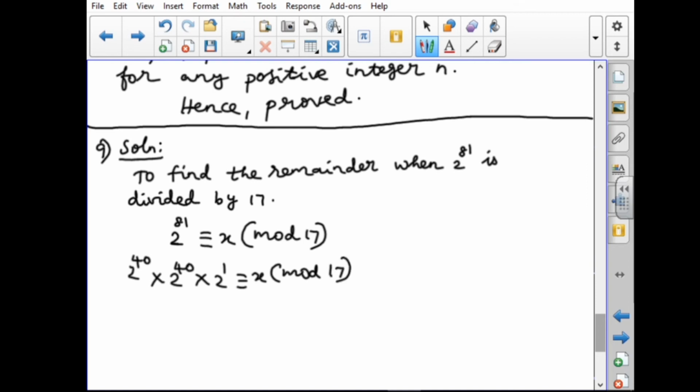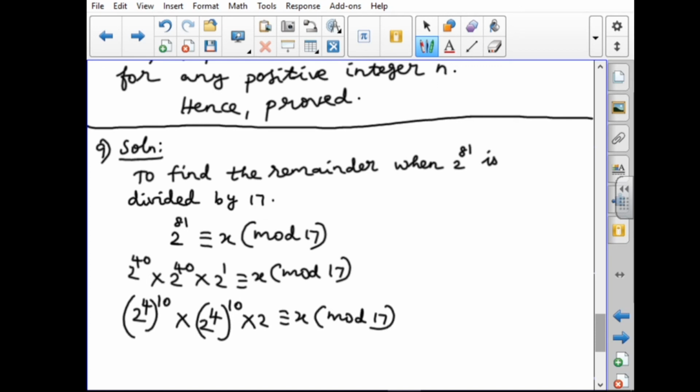Again I split the power: 2 power 4 whole power 10 into 2 power 4 whole power 10 into 2 congruent to x mod 17.